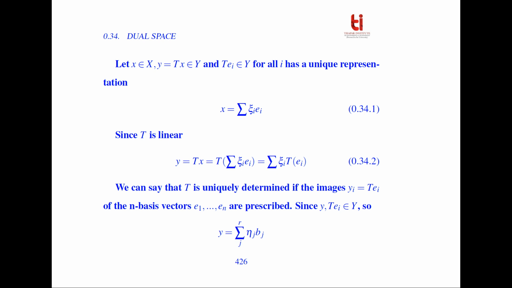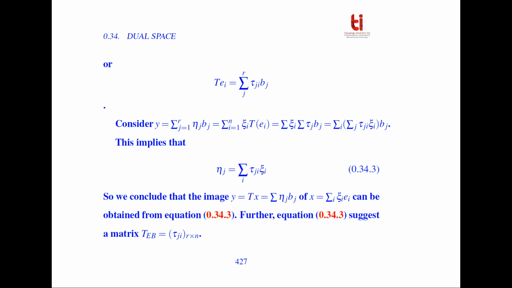Now since y and T(e_i) belong to Y, y = summation of eta_j b_j, over j, and T(e_i) = summation over j from 1 to r of tau_ji b_j. Consider y = summation over j from 1 to r of eta_j b_j, which is equal to summation over i of xi_i T(e_i). Taking the summation over i and over j, we get tau_ji xi_i b_j.